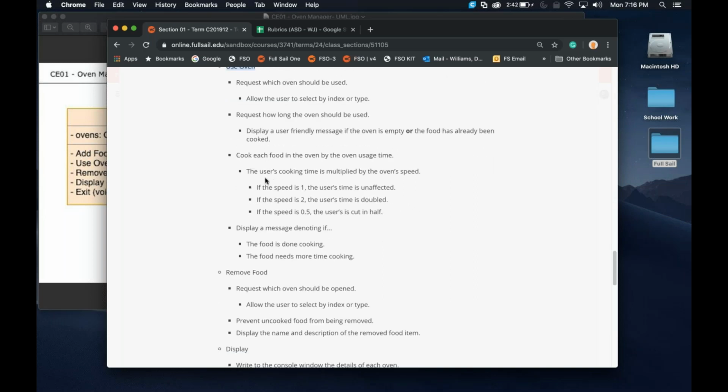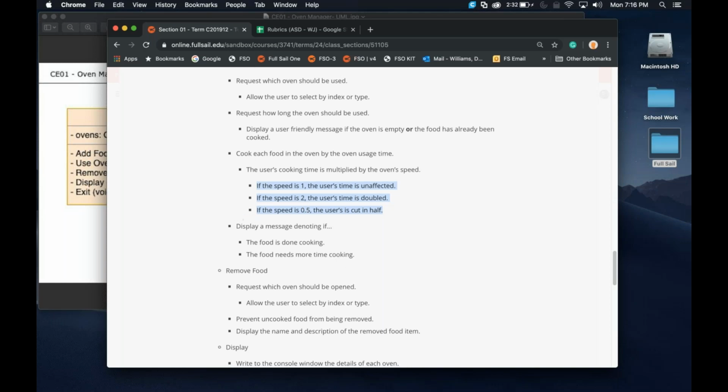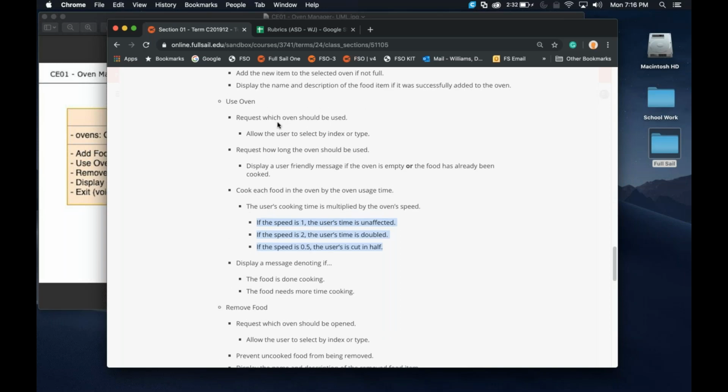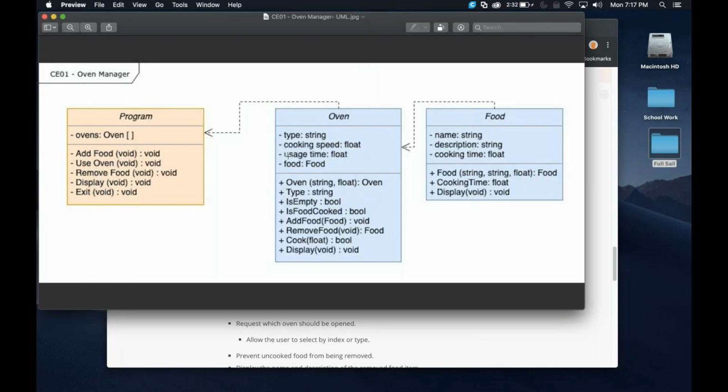So here it talks a little bit about the speed. That's the cooking speed that we already mentioned, but we'll talk about that once we actually show the program as well. It makes a little bit more sense. And then, of course, once we use the oven, we're going to say, hey, cook this for 10 minutes. What's going to happen there is we're going to be setting that usage time.